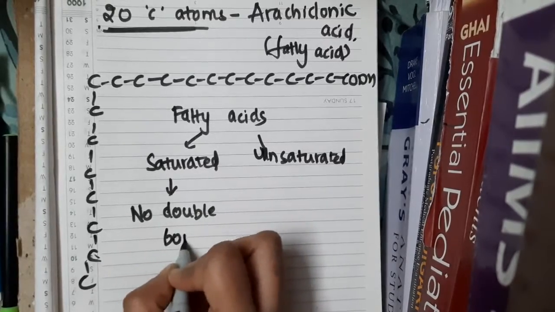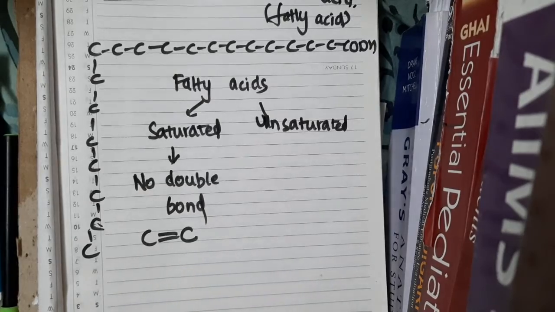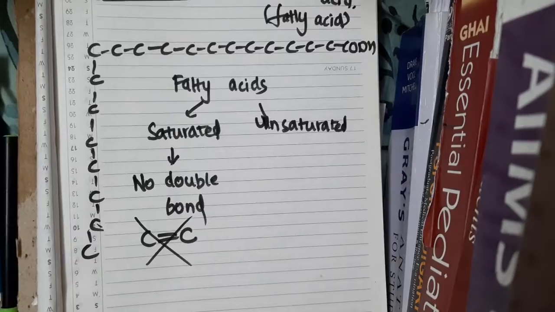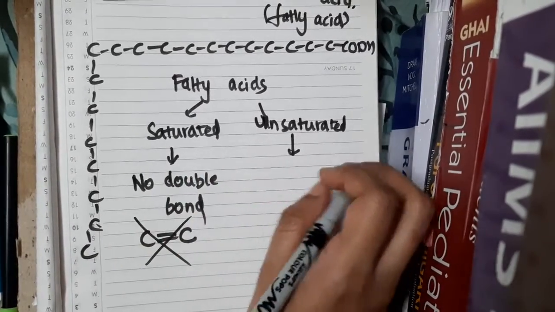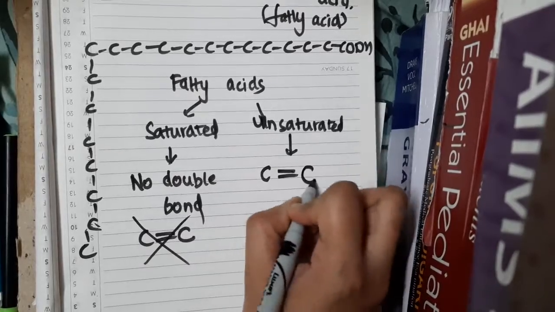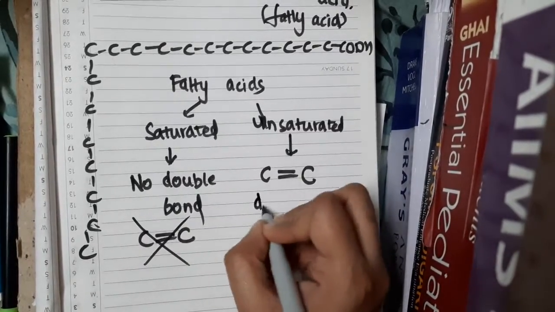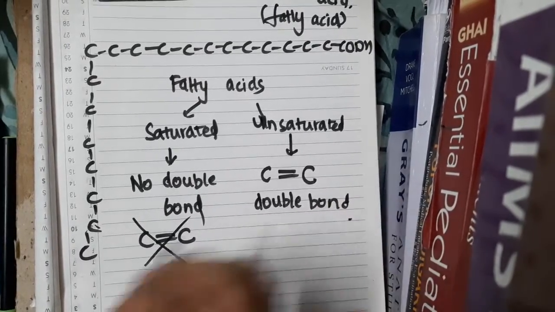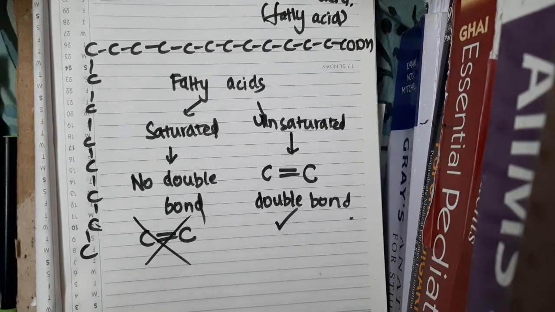If this carbon double bond carbon is not there, then we call it saturated fatty acids. If the fatty acid chain has this carbon double bond carbon in its chain, then we call it unsaturated fatty acids. Right?